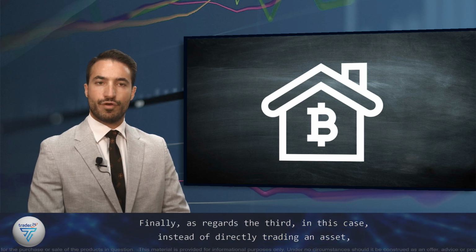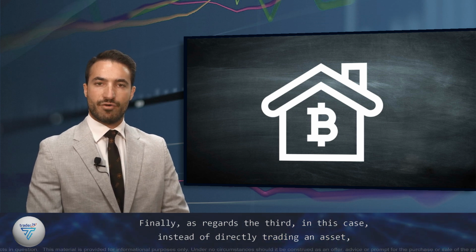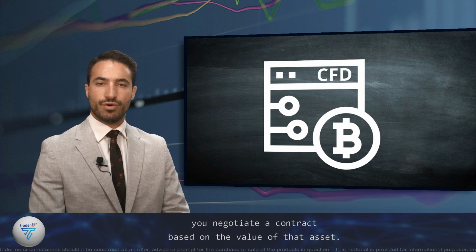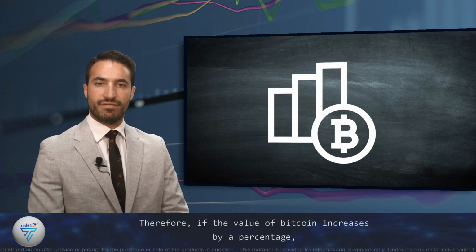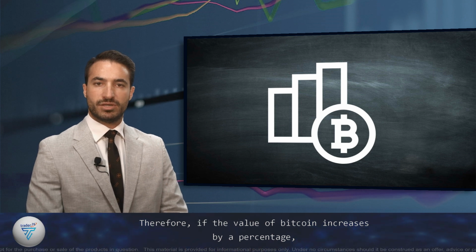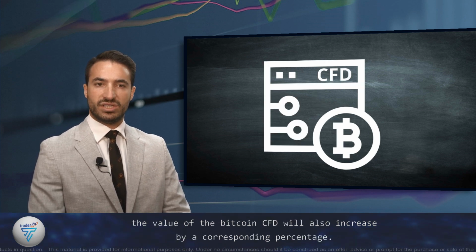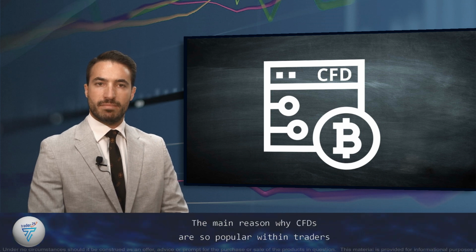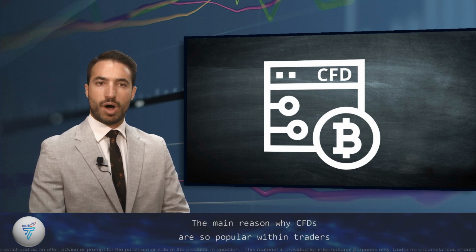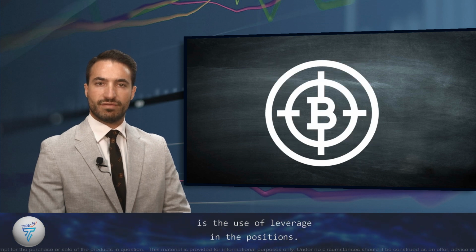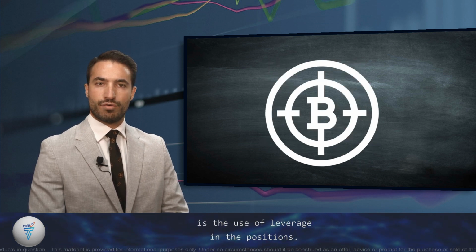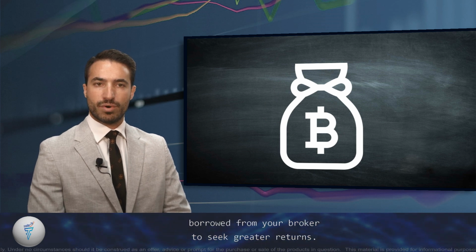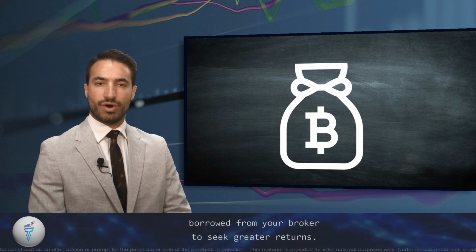Finally, as regards the third, in this case, instead of directly trading an asset, you negotiate a contract based on the value of that asset. Therefore, if the value of Bitcoin increases by a percentage, the value of Bitcoin CFD will also increase by a corresponding percentage. The main reason why CFDs are so popular among traders is the use of leverage in the positions. Through leverage, in practice, you are given the opportunity to use money borrowed from your broker to seek greater returns.